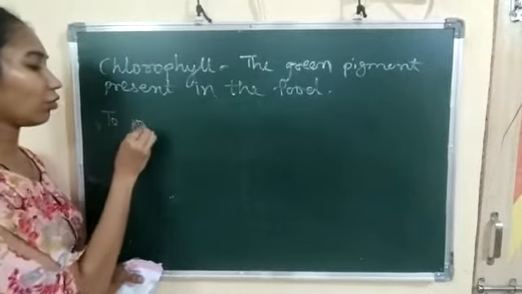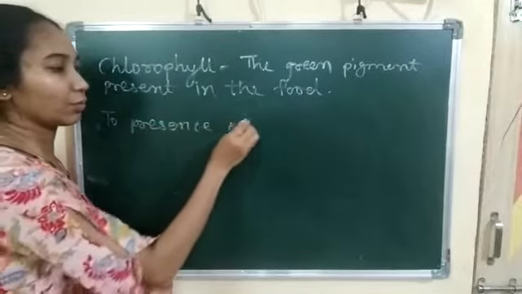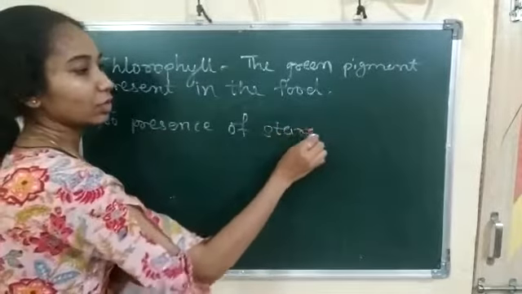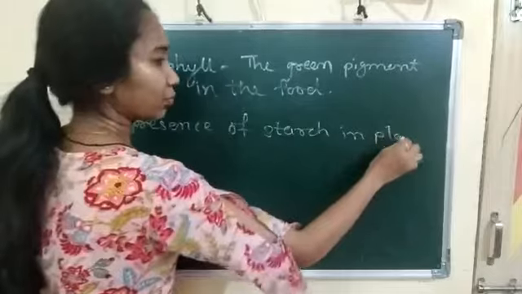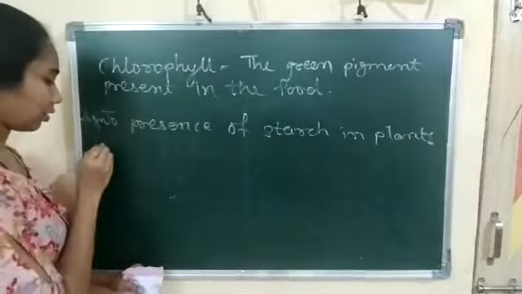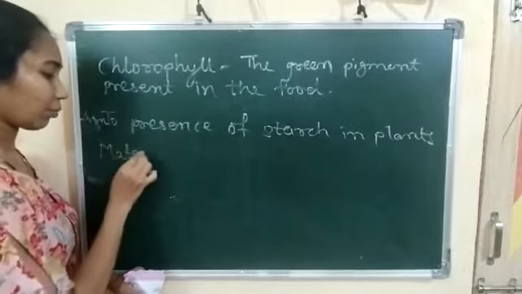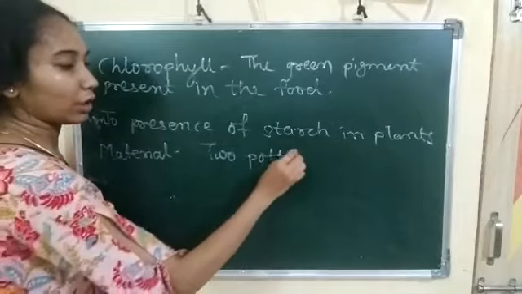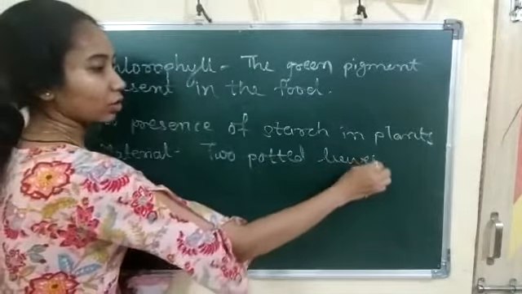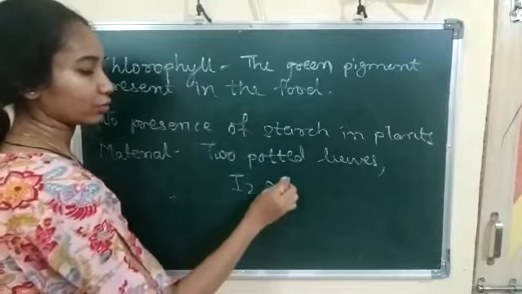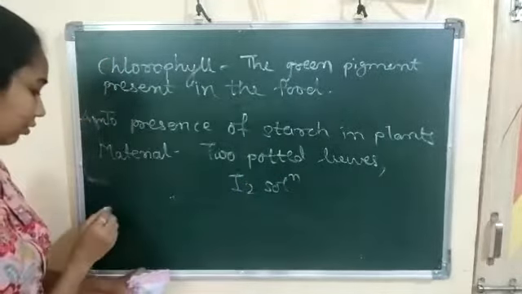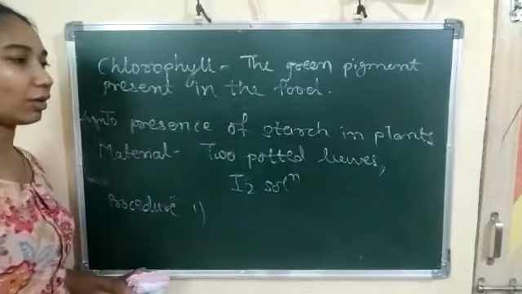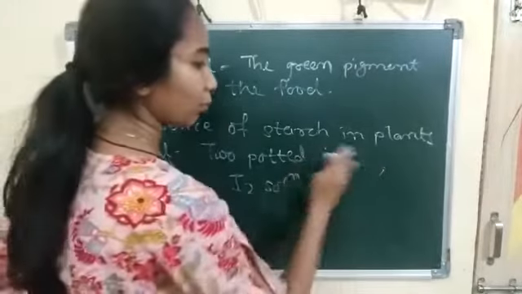Aim is to test the presence of starch in plants. That is our aim. What is our material? Two potted plants, I2 solution, and procedure. What is procedure? First we have to take two potted plants.